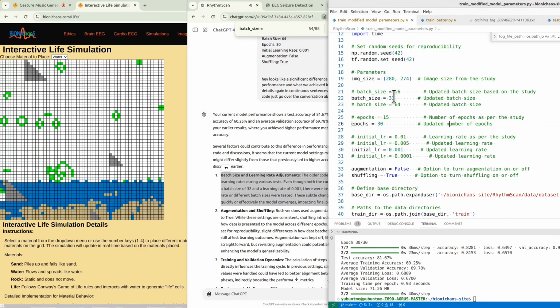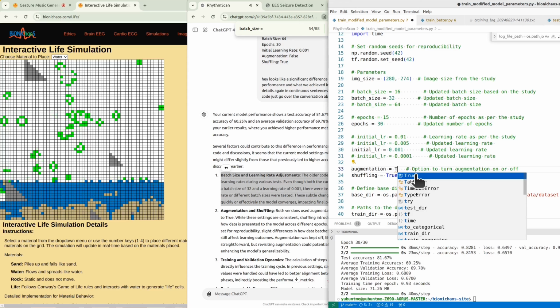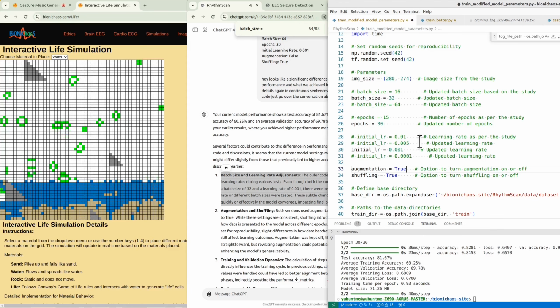1. Batch size and learning rate adjustments. The older code used different batch sizes and learning rates during various tests. Even though both the current and past models often used a batch size of 32 and a learning rate of 0.001, there were instances when a higher learning rate or different batch sizes were tested. These subtle changes can significantly influence how quickly or effectively the model converges, impacting final performance.